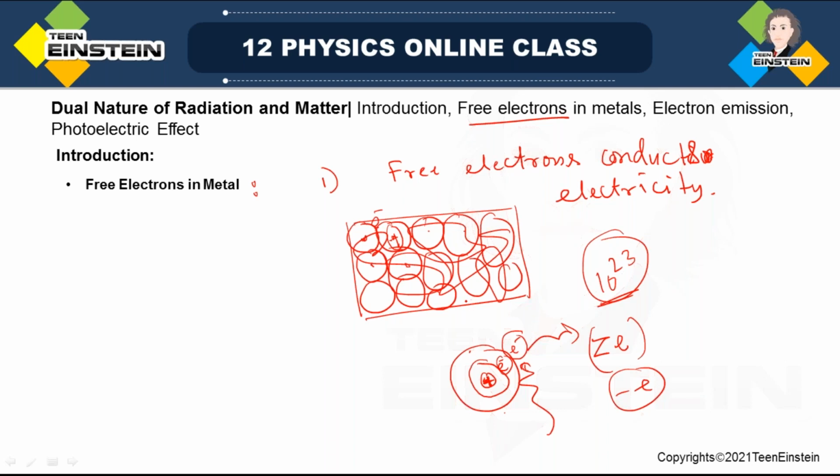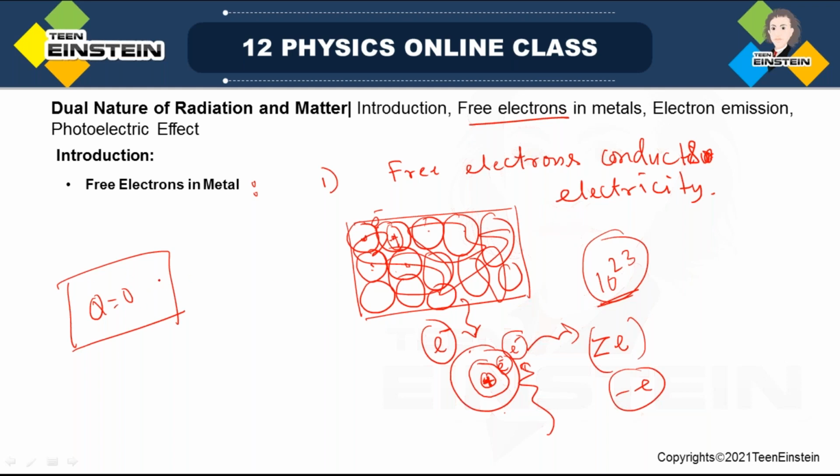Now see, these electrons are freely moving, but that doesn't mean they can come out of the metal surface. Why? Because suppose you take a metal surface having net charge 0. That means all positive and negative charges are equal in number, so this metal plate is neutral.